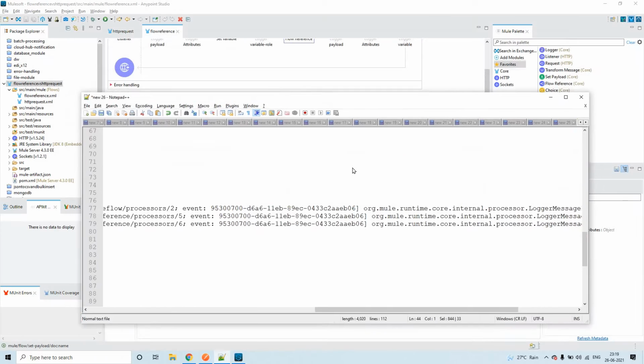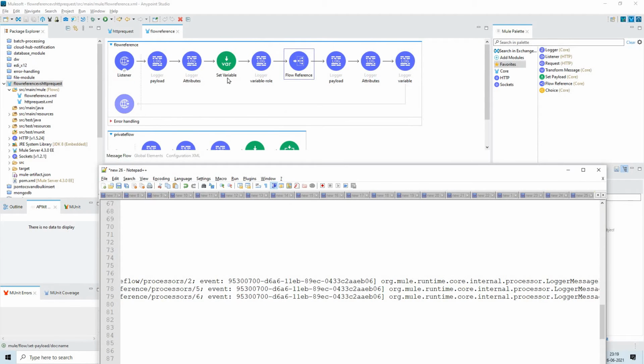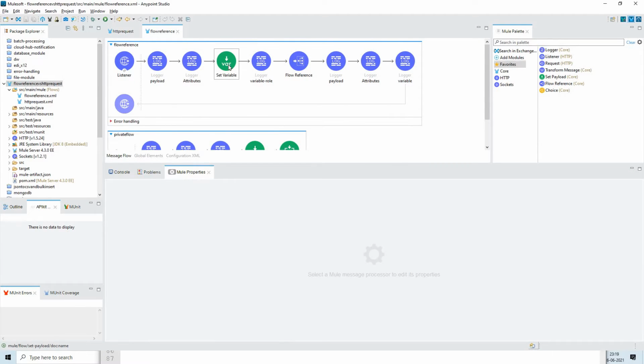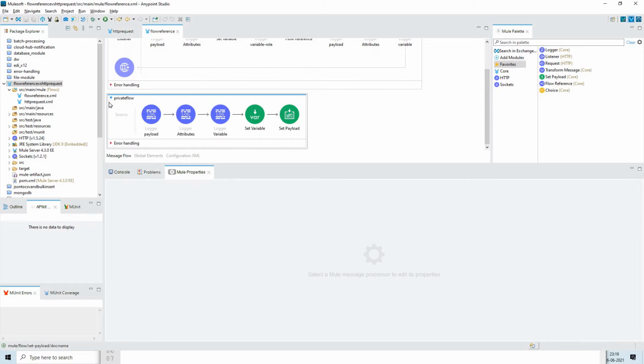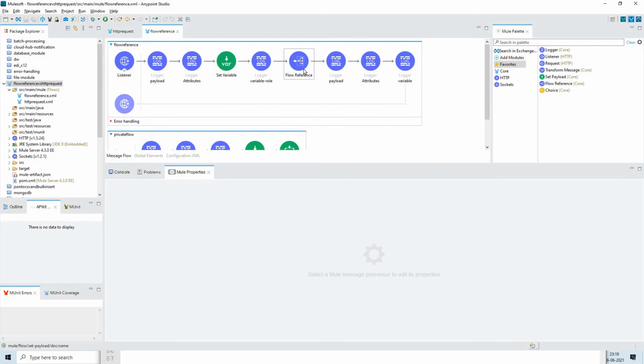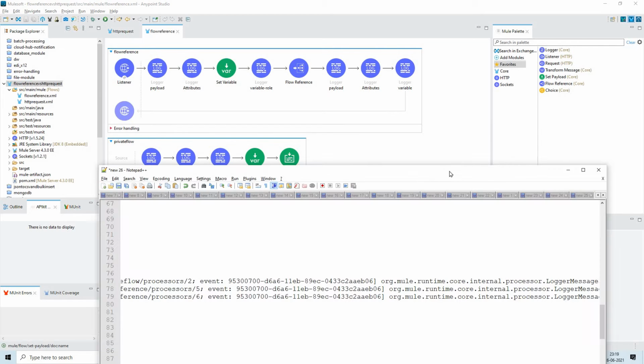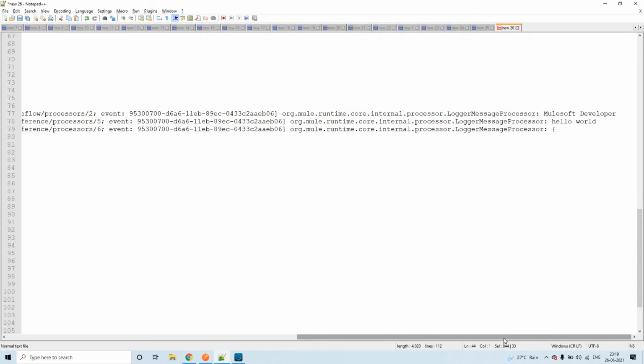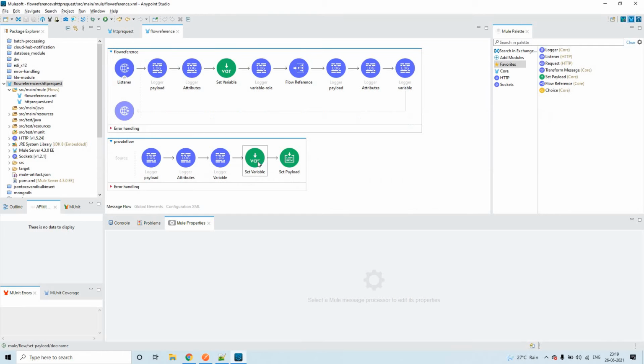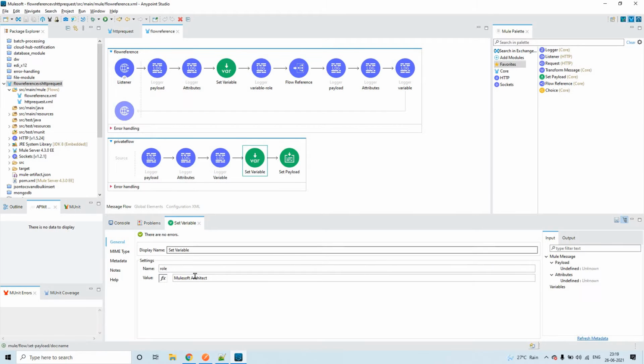So what we observed is that in this scenario, the payload, the attributes and the variable value, all these three things are getting shared through flow reference to the flow which we are referring in flow reference. That is our observation. Here I'm overriding the variable value to MuleSoft Architect, and I have set a new payload, that is hello world.